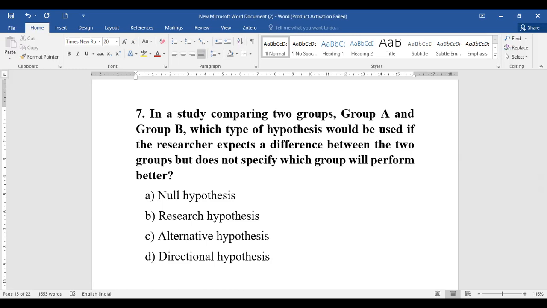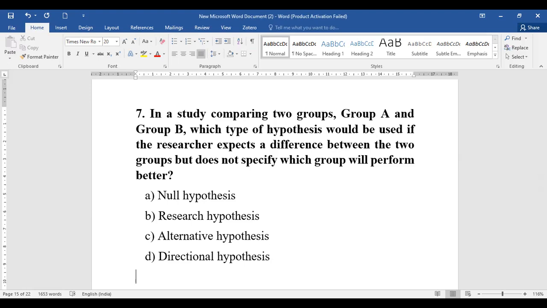Which type of hypothesis would be used if the researcher expects a difference between two groups but does not specify which group will perform better? So it is just talking about two groups and it would expect a difference between these two groups. So whether it is your null, research, alternative or directional hypothesis. When we are talking about two groups where the researcher expects a difference but does not specify a specific performance, whether it will be better or not.